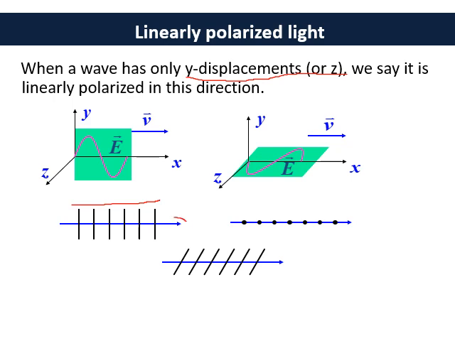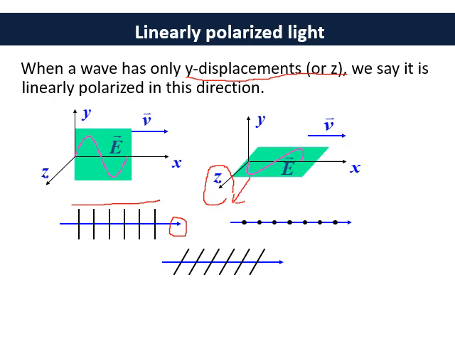This is our direction of propagation. This is in the x direction. This is the first case. There will be another case, while these oscillations are in plane, or we can say in z direction. You can see the oscillation is in z direction, and this oscillation is also perpendicular to the direction of propagation, and this can be represented by the dots.